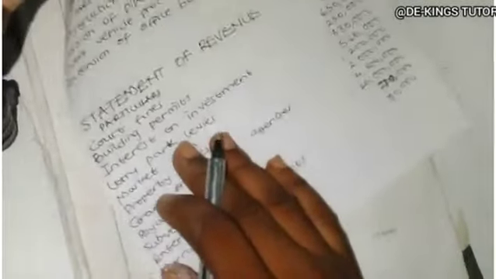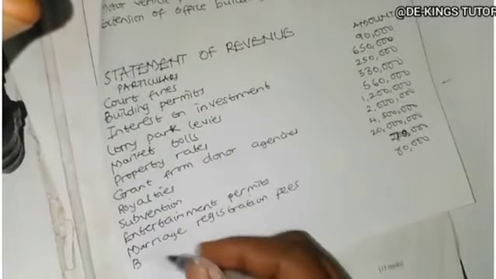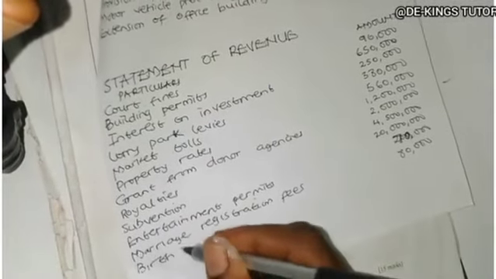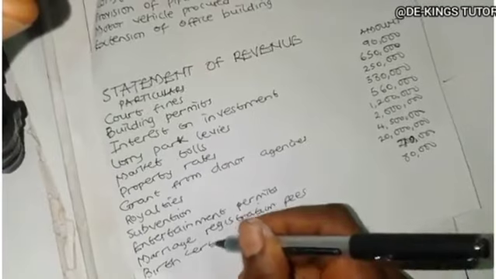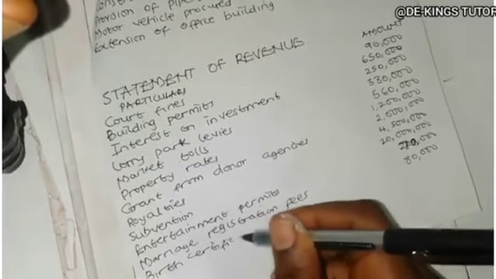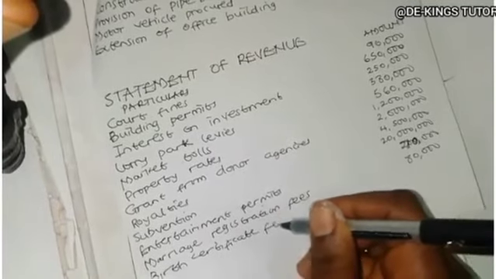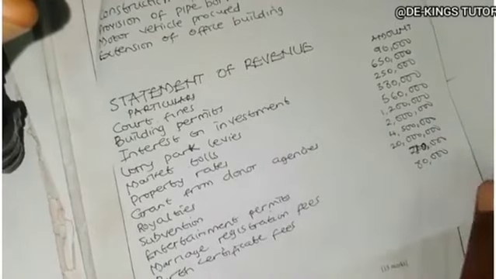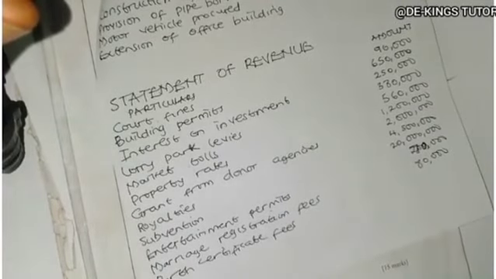So we have birth certificate fees. How much is it? It's 160,000.